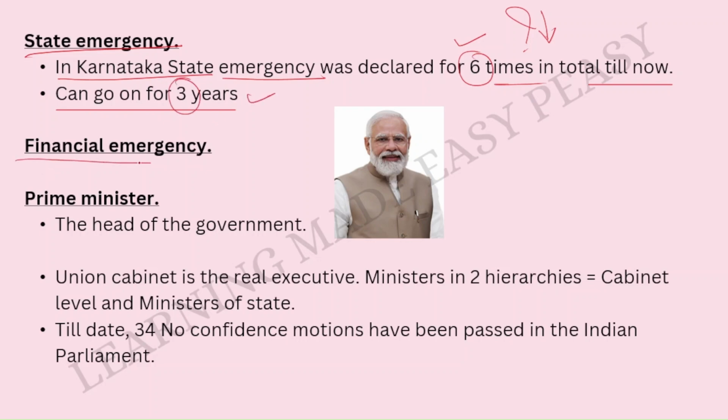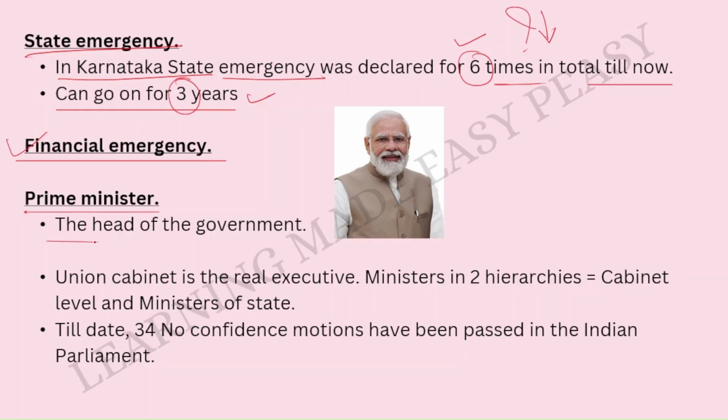And finally, we have the financial emergency. Financial emergency is, of course, declared when there are some financial disturbances in a country. If there is inflation, if there is depression, if there is recession, that time we have the declaration of the financial emergency. And thankfully, India never had any financial emergency ever till now. Thank God for this, touch wood. But we don't know the future. Hope for the best. Let us move ahead and understand about the Prime Minister.